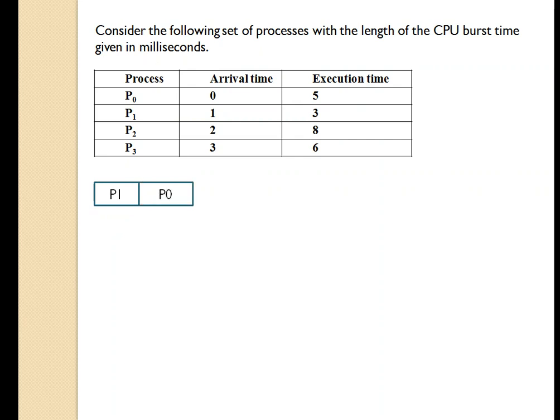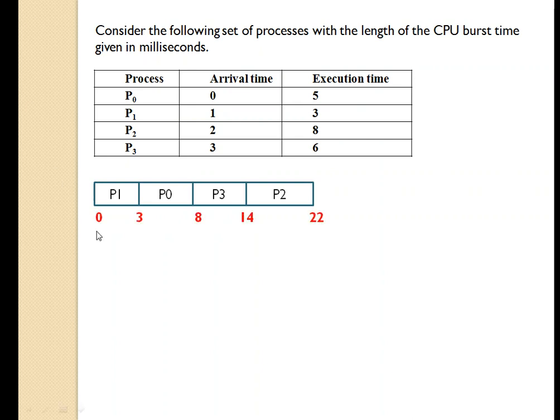Next, we are going to allocate process P0 because as compared to other processes, 5 is the lowest execution time. So after 3, it is the process P0 which has the 5 milliseconds execution that will be given the CPU. Next will be P3. After 5, the next lowest is 6 milliseconds. So P3 will be given for execution and the remaining last is P2.